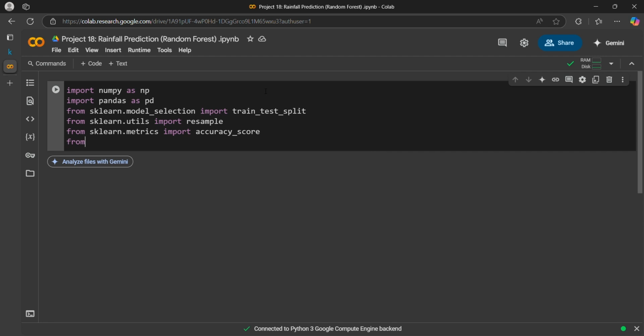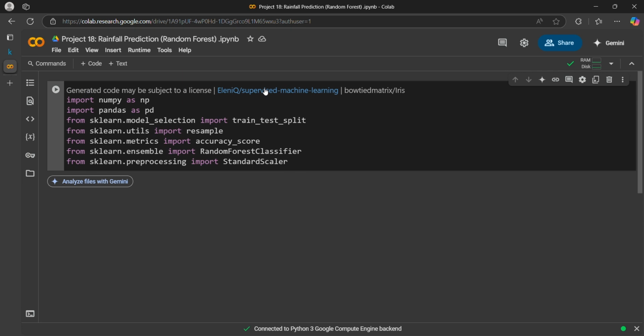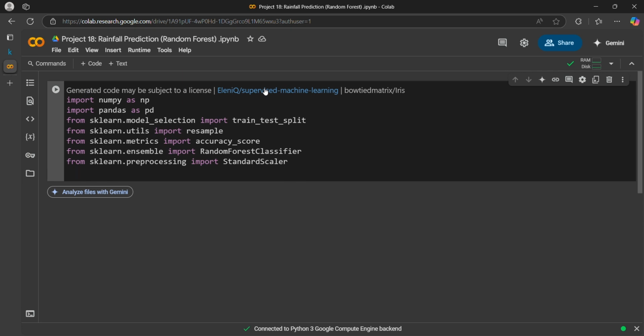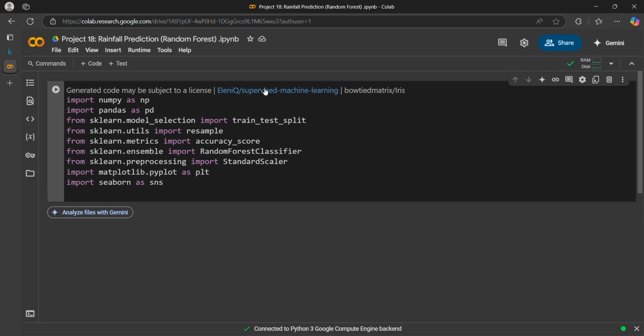So we will write from sklearn dot ensemble import, we also need standard scaler, yes, then we will import matplotlib as plt and seaborn as sns, and that's all.